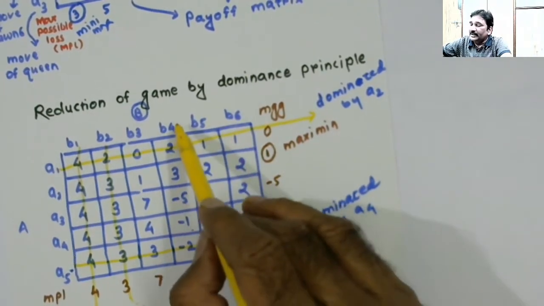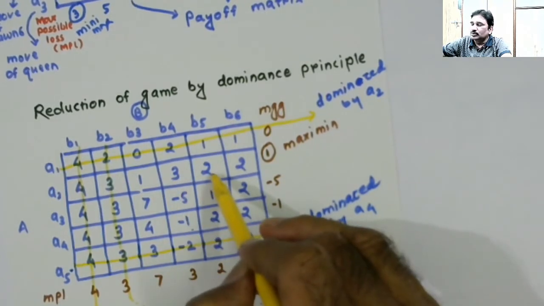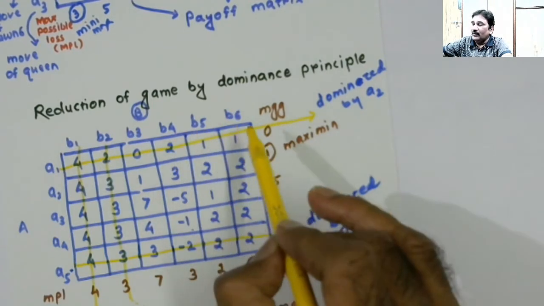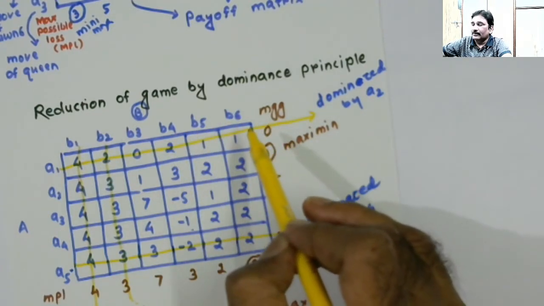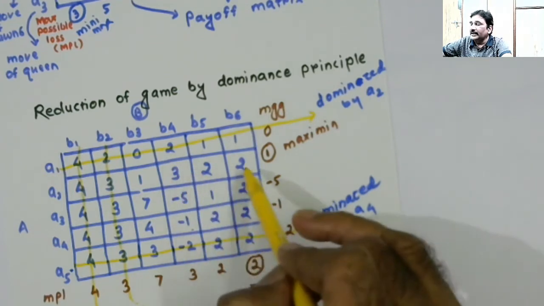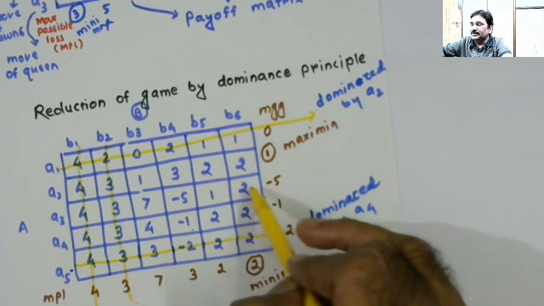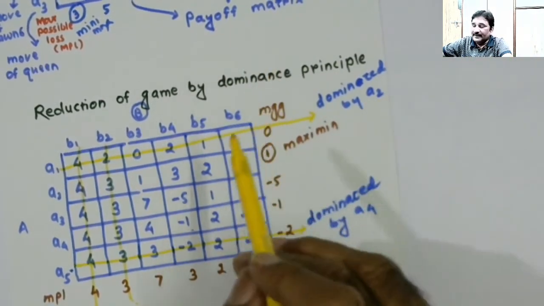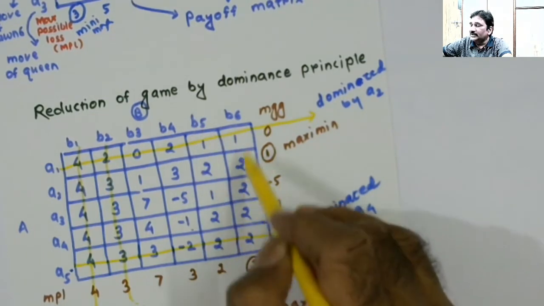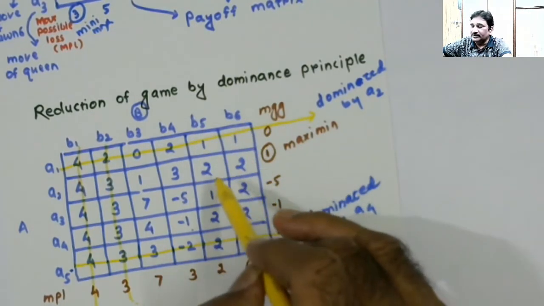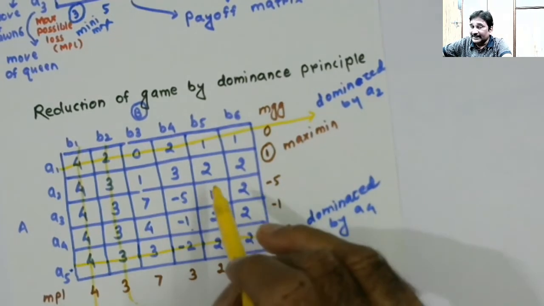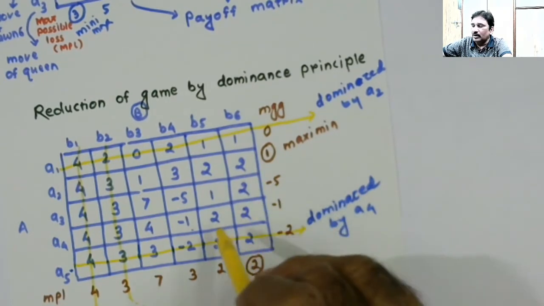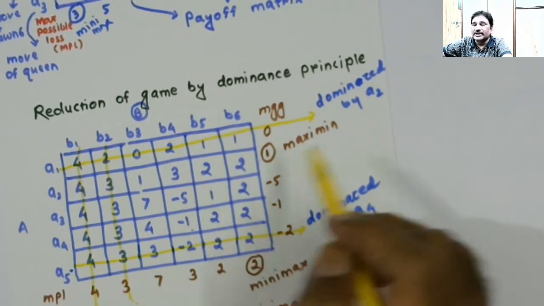Now B4 with B5: 3 and 2, 2 is less, minus 5 and 1, 1 is more. Leave the comparison. B4 and B6: 3 and 2, 2 is less, minus 5 and 2, 2 is more. Leave the comparison. Then compare B5 live values against B6 live values: 2 and 2 equal, you can continue ahead. 1 and 2, this value is more, and lastly 2 and 2 equal.